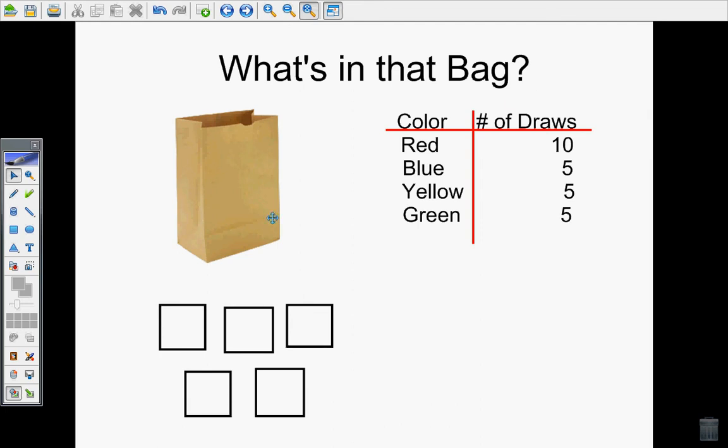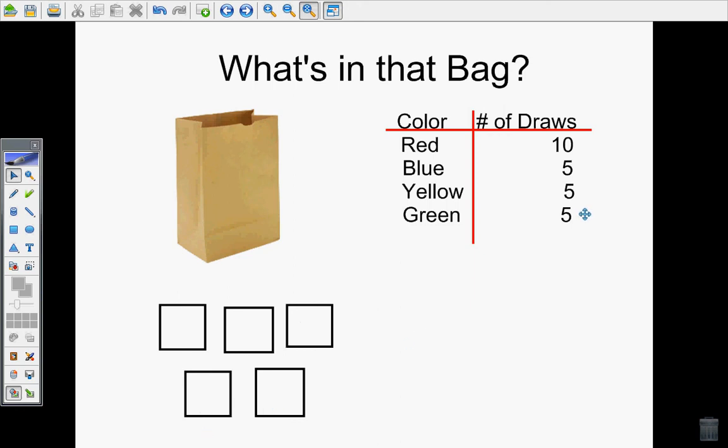Now I want to figure out, in a perfect world, how many times each cube should have been drawn out in order to get 25 draws. So I'm going to take 25 divided by 1, 2, 3, 4, 5. What is 25 divided by 5? Well, that was just like the last time. Each one should be drawn out 5 times. 5, 10, 15, 20, 25 draws.